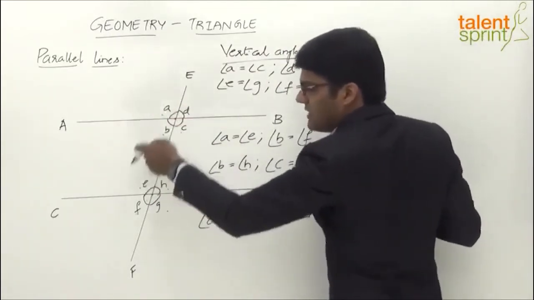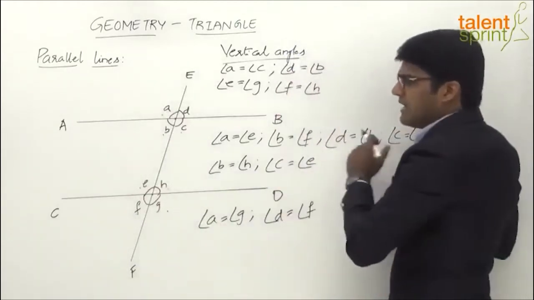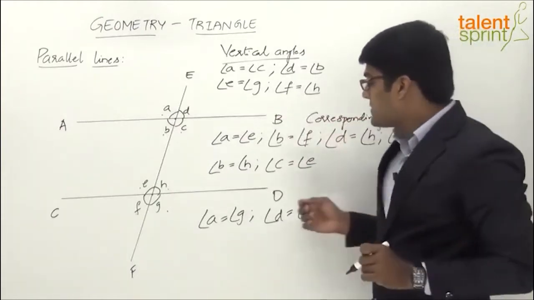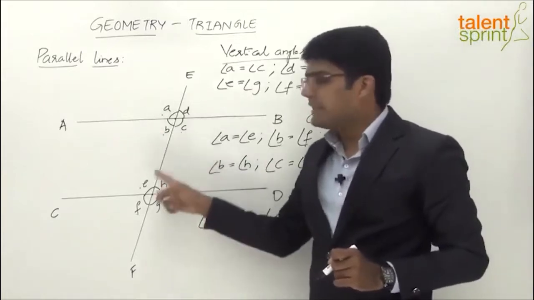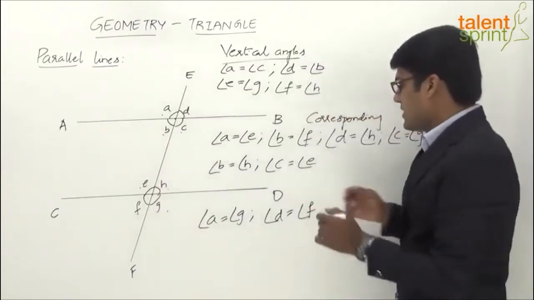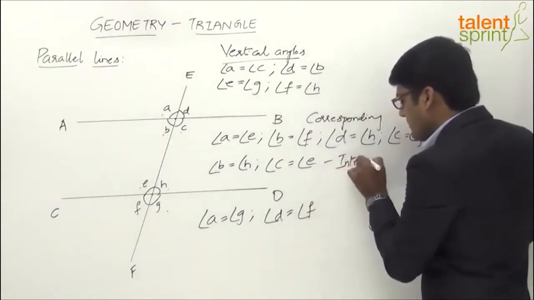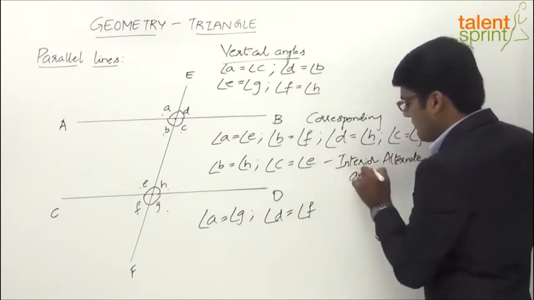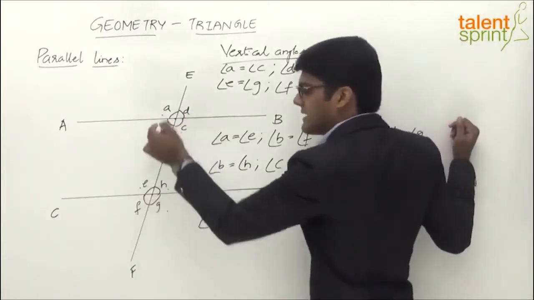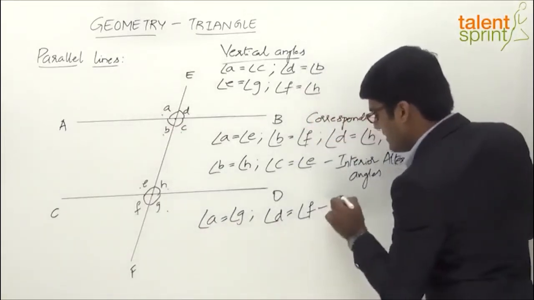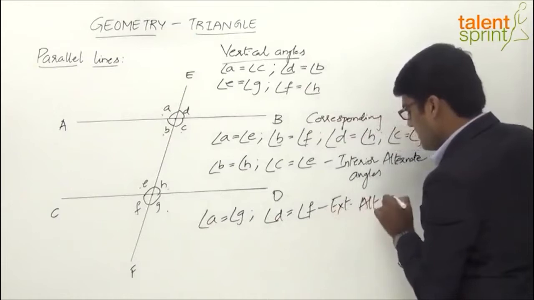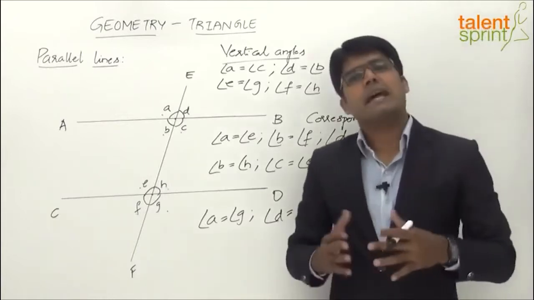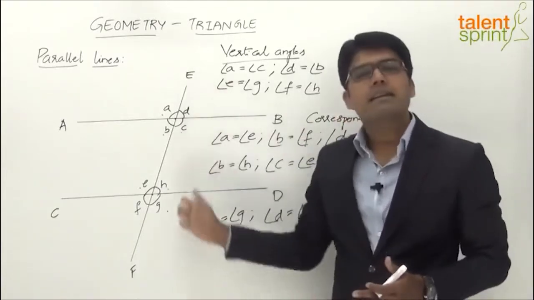Alright, then how about AE, BF, DH and CG? All these are corresponding angles. So corresponding angles are equal. And next comes BH, CE. BH and CE represent interior alternate angles, and we know that interior alternate angles are equal. And the last one here is exterior alternate angles, AG and DF. So this shows the equality between different types of angles when two parallel lines are cut by a transversal.